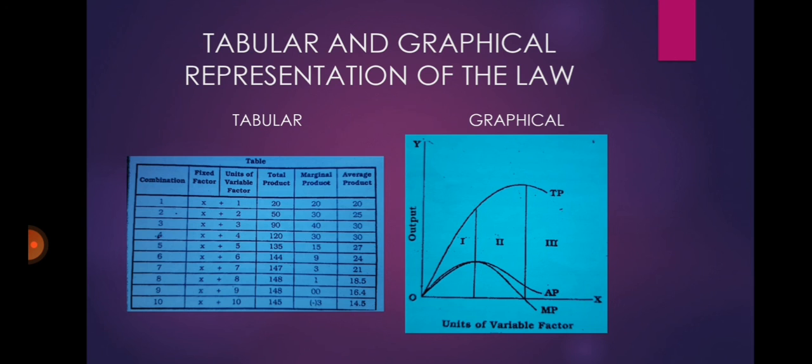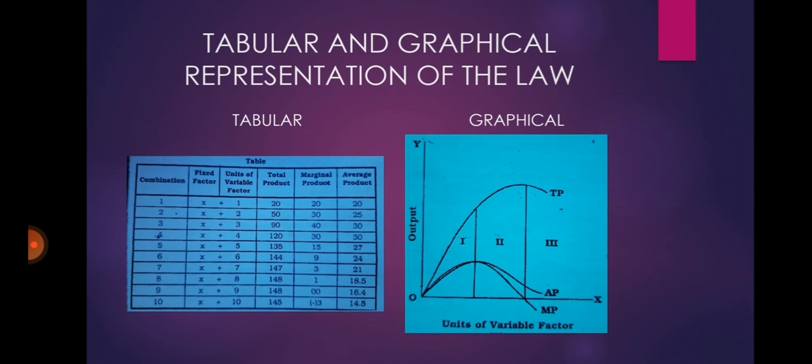Fourth, the average product rises as long as marginal product lies above it. And the last one, the average product starts declining when the marginal product becomes less than the average product, and therefore the marginal product curve cuts the average product curve at its maximum point.